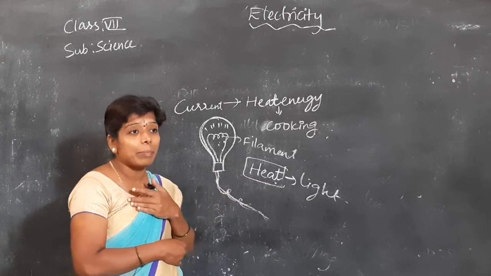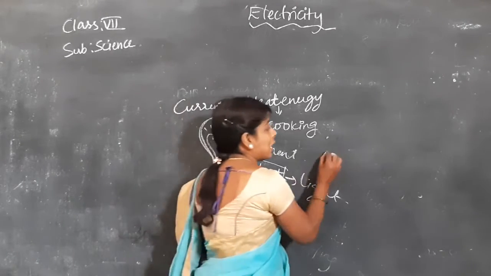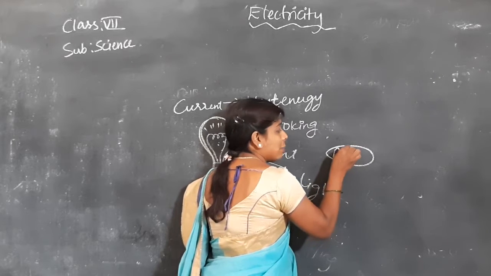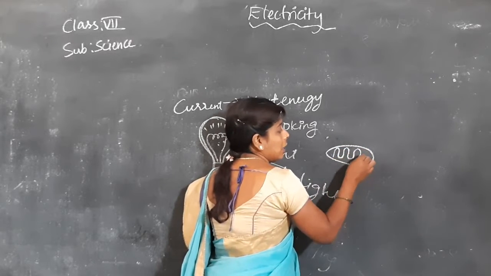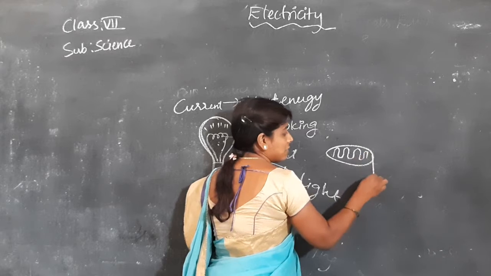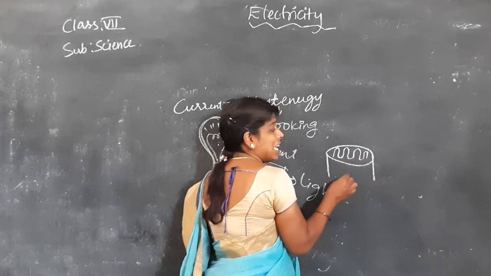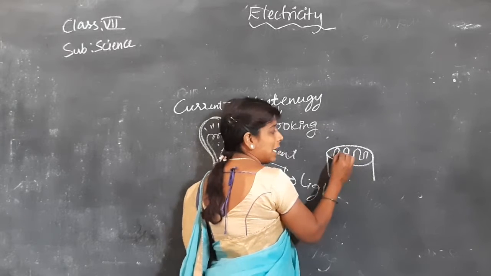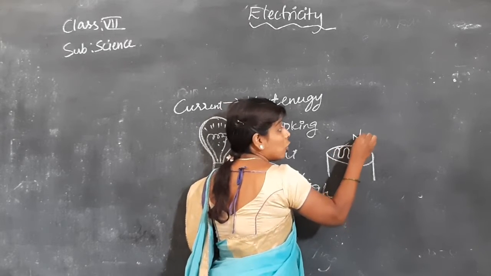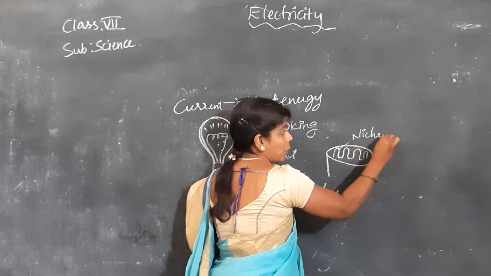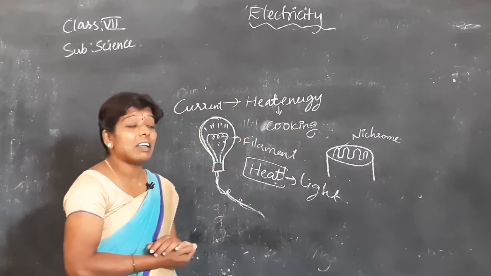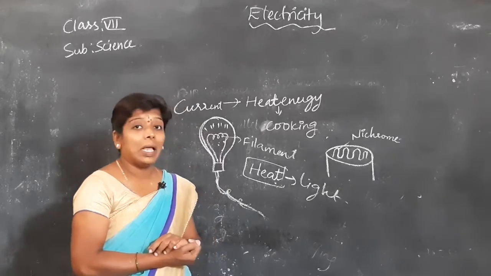Here we are having some devices. I'm not that much perfect in drawing. We are having some devices like this. Have you seen this type of devices for cooking? In villages they are using. Inside it, this is made up of nichrome. Nichrome is a metal. This is important. Even for heaters also they are using nichrome.